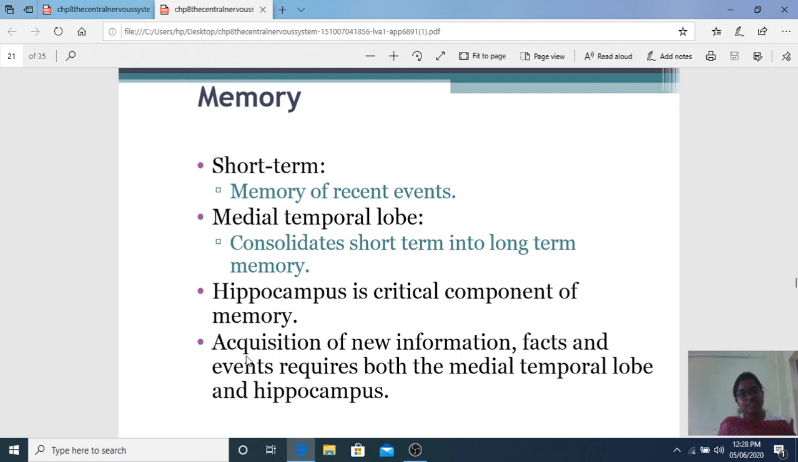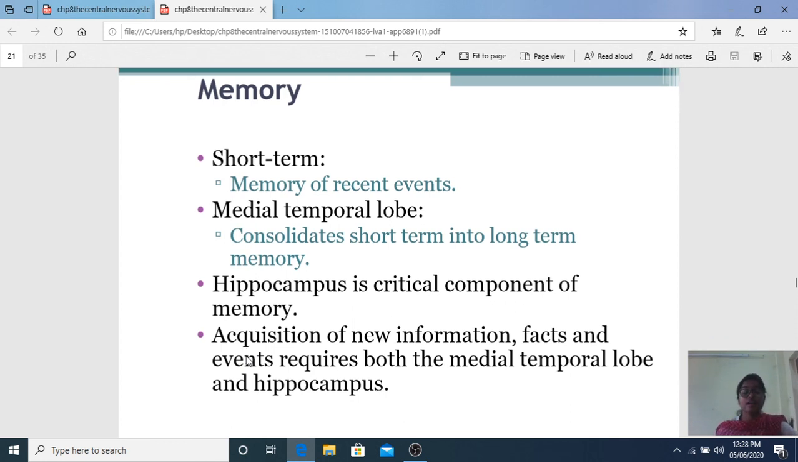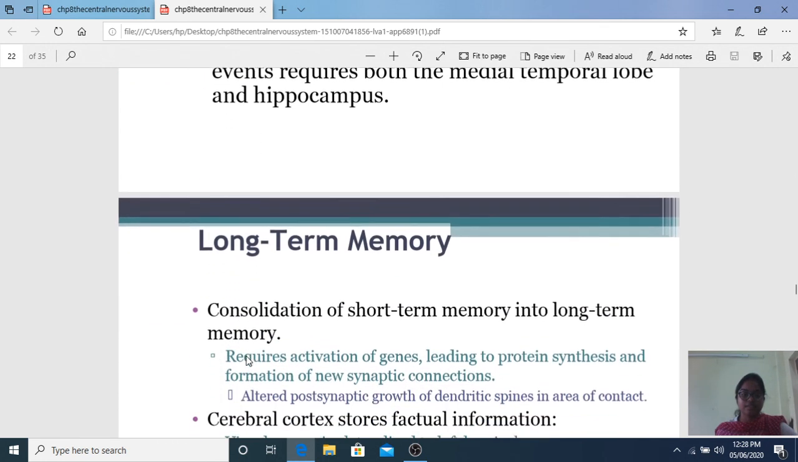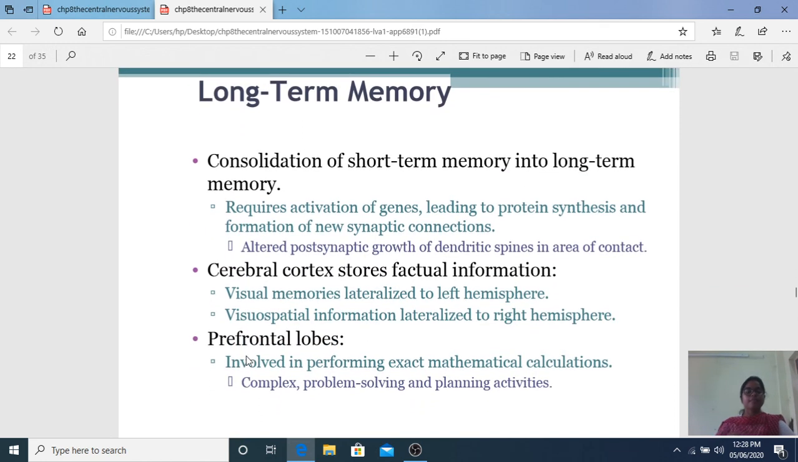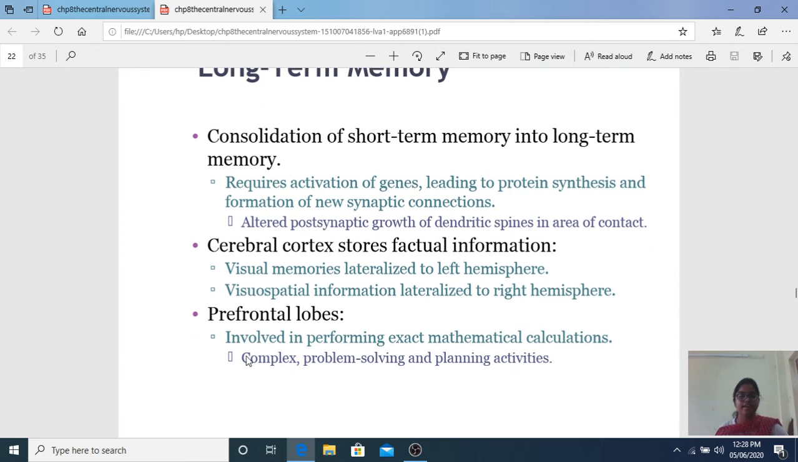In Gajini, his hippocampus is lesioned, so he can't recall everything after 15 minutes. Long term memory. Coming to the long term memory, consolidation of short term into long term memory, I told you this is happening mainly in connections of the NMDA receptors, mainly by the hippocampus. And the same thing is mentioned here, which I'll read for you. Requires activation of genes leading to protein synthesis and formation of new synaptic connections, mainly by NMDA receptors.